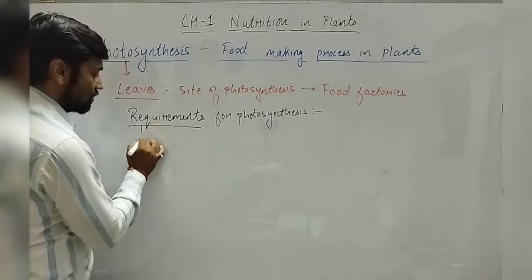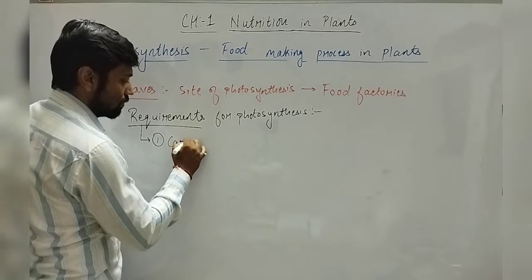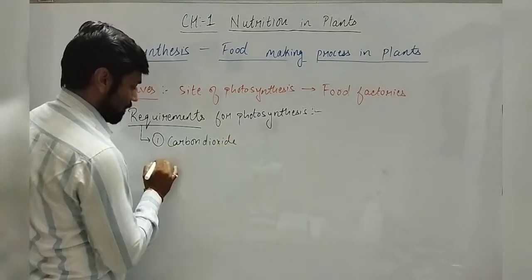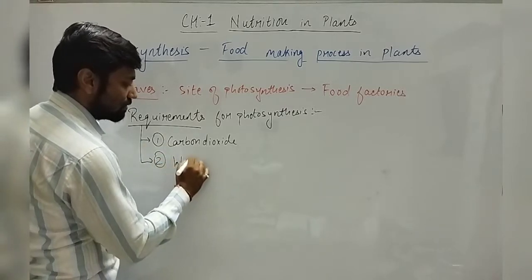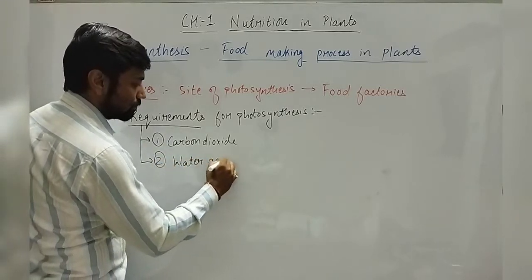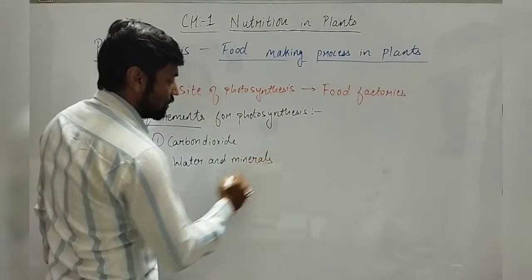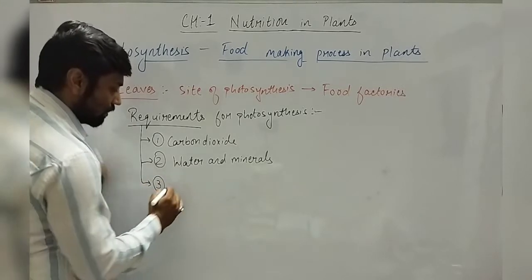The very first requirement is carbon dioxide. The second thing that is required is water and minerals. The third thing that is required is sunlight.